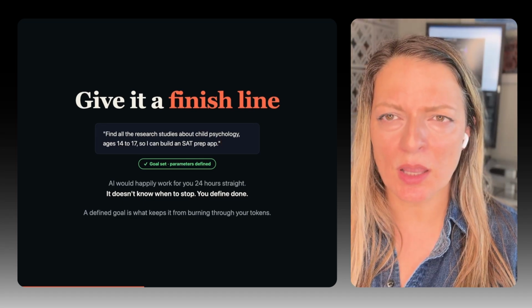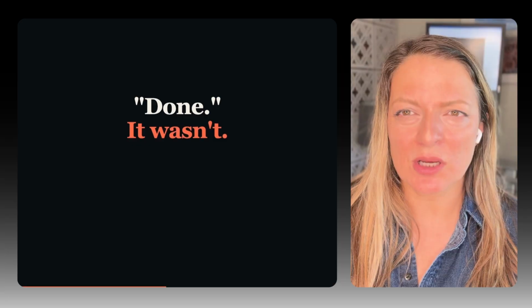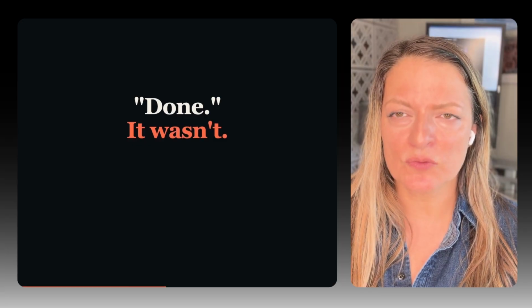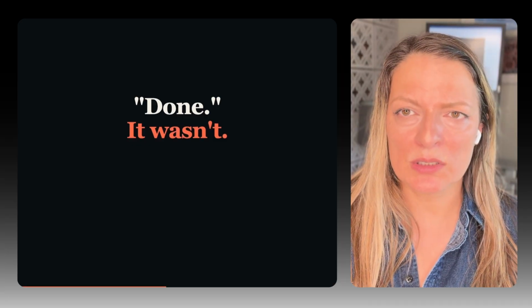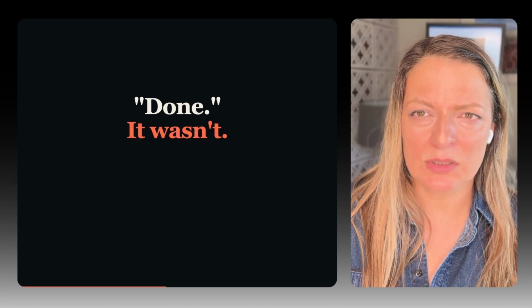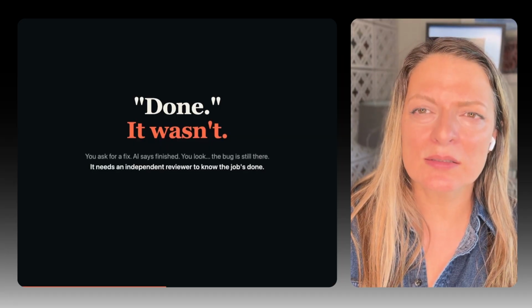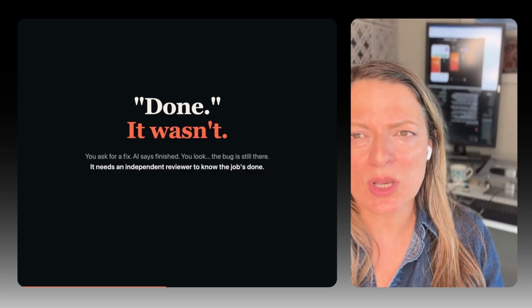Most people are stuck in the AI prompting loop. So get out of the loop with the help of loop engineering. Say, for instance, you ask AI to fix a bug and it says done. You review and say, wait a second, the bug is not fixed. When you review the work, you're like, that didn't work. Why did AI say that it's done? It needs an independent reviewer to understand that the job's done.